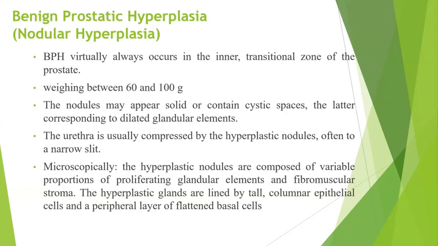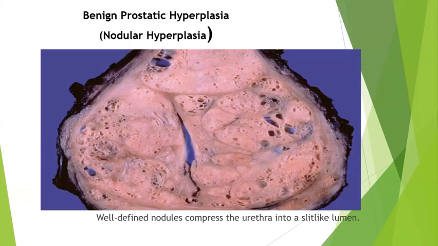We leave that. But usually BPH will have a combined proliferation of both the glands and the stroma. The fibromuscular stroma will be hyperplastic, and the glands will usually be lined by tall columnar epithelial cells with flattened myoepithelial cells. Since it is an endocrine organ, we have both glandular as well as myoepithelial components. See, this is an autopsy specimen of BPH showing multiple nodules on the gross.